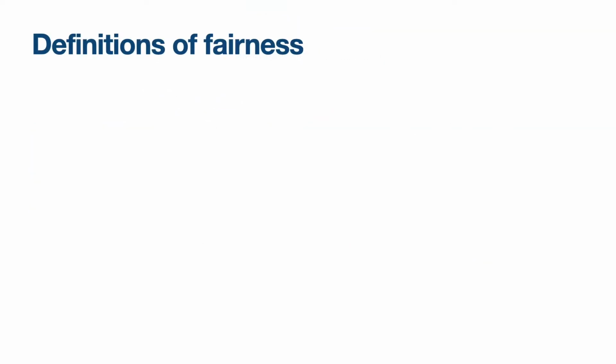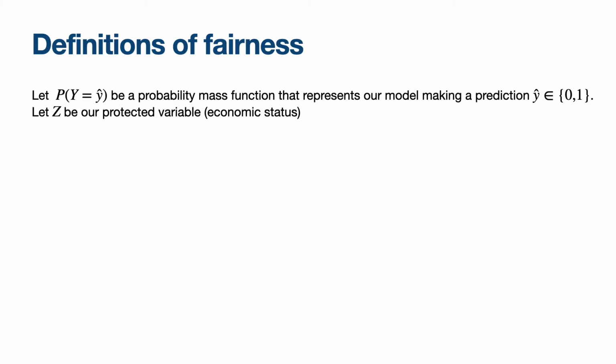There are a few definitions of fairness, each with their own pros and cons. Here, we'll be talking about three definitions in particular. First, some notation. Let P of y equals y hat be a probability mass function that represents our model making a prediction y hat, which can be either 0 or 1. Also, let z represent our protected variable, which is the variable that we want to reduce our dependence on. In our toy example, z represents a patient's economic status.